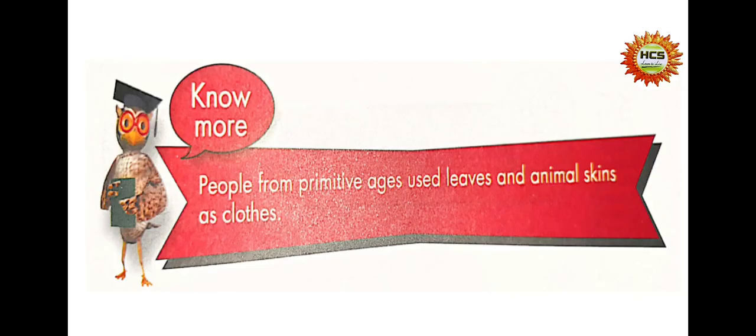Okay, coming towards page number 35. People from primitive ages used leaves and animal skins as clothes. Do you know this thing? In earlier ages, people used leaves and they also used animal skin as clothes.